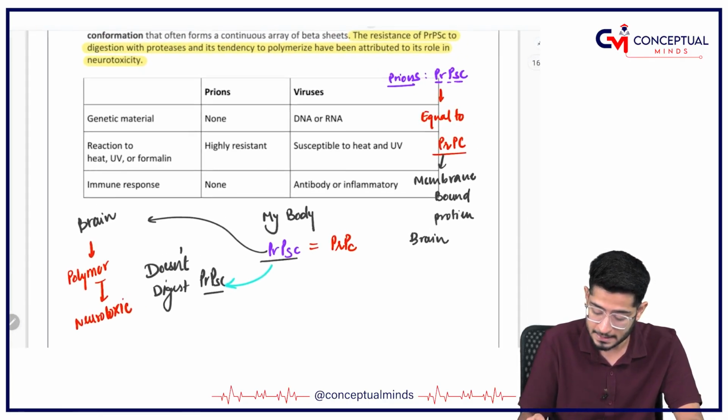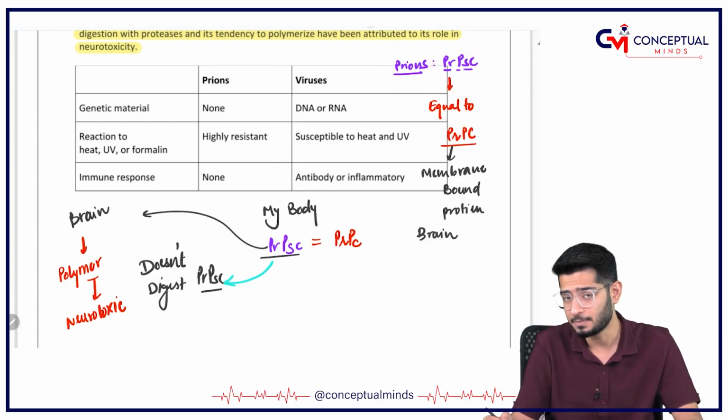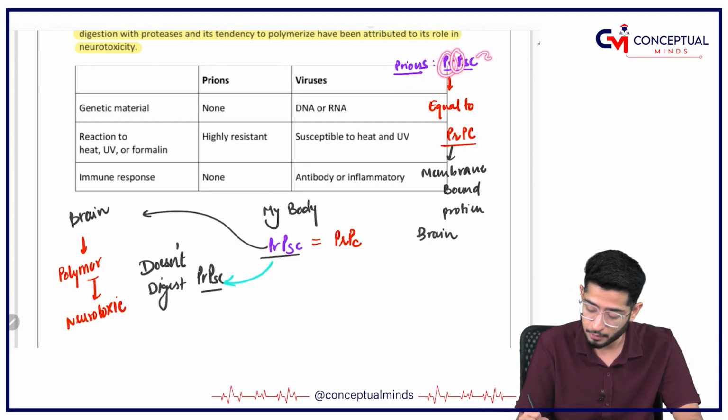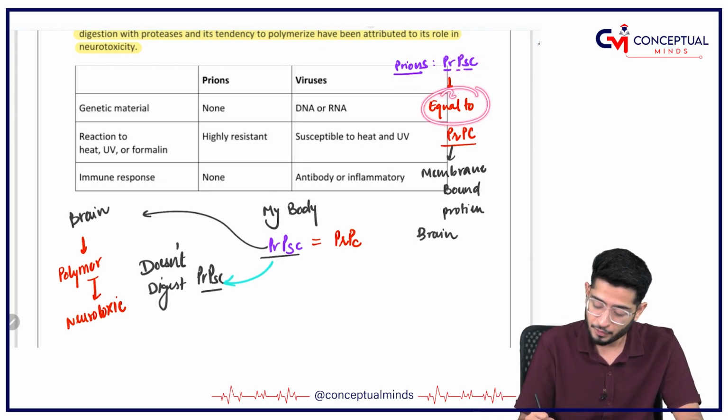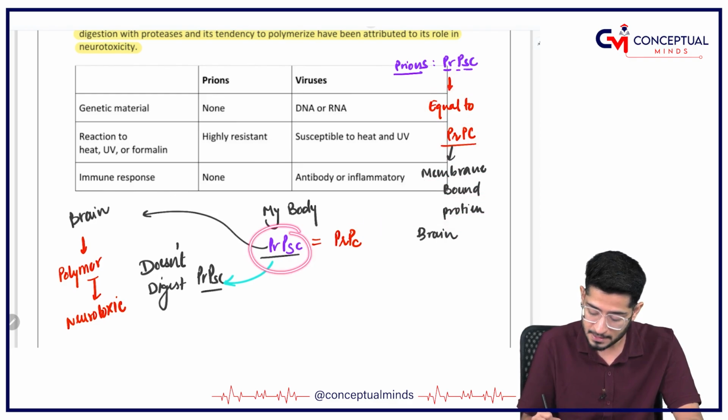Let me quickly revise. I told you that prions have proteins called PrPSc, that is prion protein scrapie, which is equal to PrPc. PrPc means a membrane bound protein which is there in your brain. Now PrPSc and PrPc are very similar in our body.